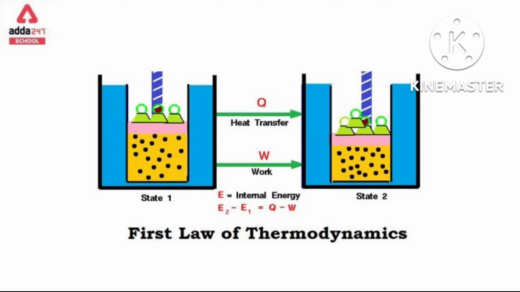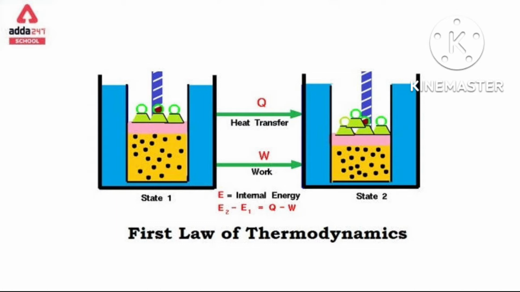Suppose the piston went inside a distance small L, and the cross-sectional area of the piston is capital A.